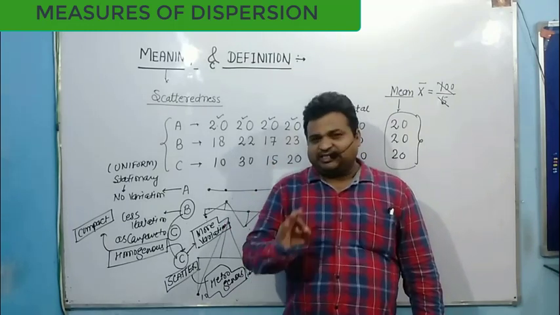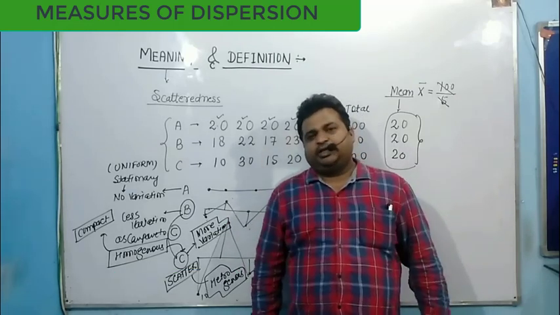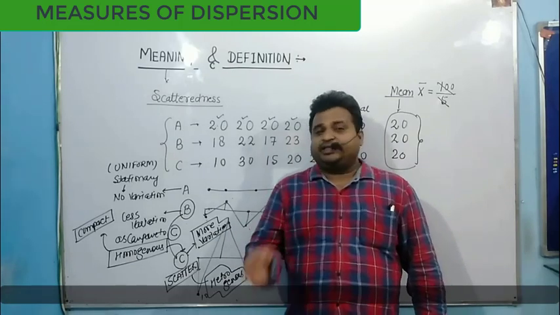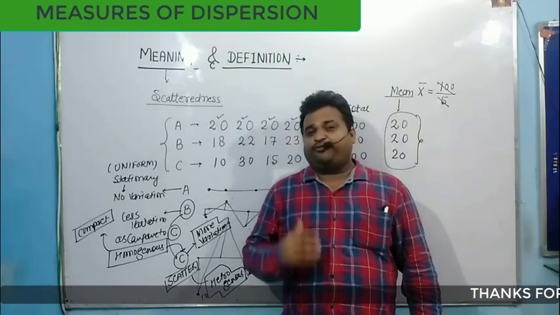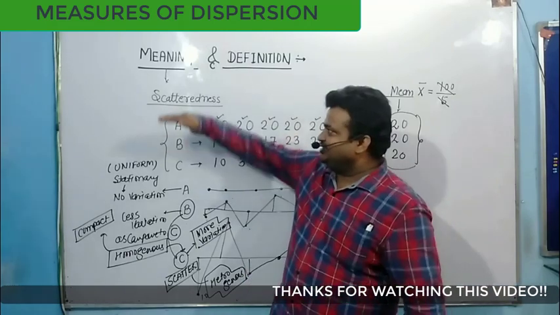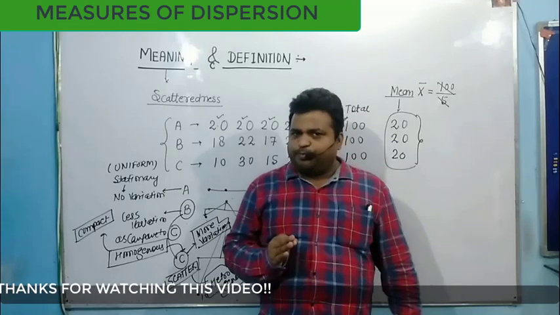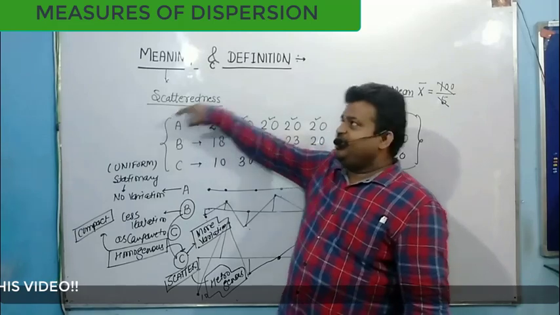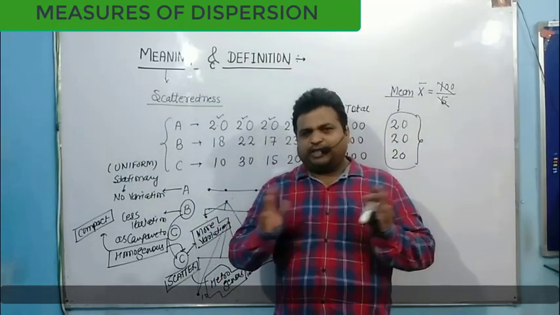Second, when there is less variation from the central value, it means compactness of the population of data with the mean value, with the average value. And in the third, a heterogeneous series of data where you find more variation, more variability, it means scatteredness of data. So this is all about this chapter. I hope you understood the meaning of dispersion and its definition. I hope you understood all this basic concept.